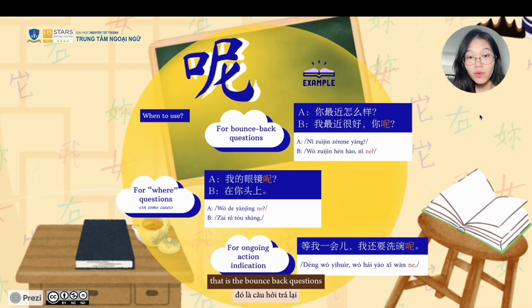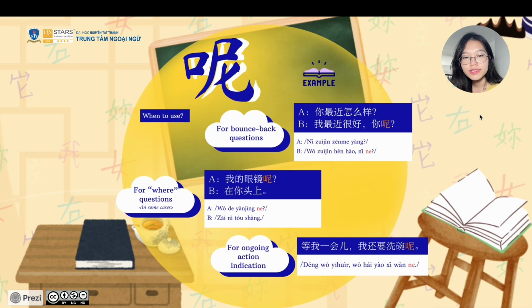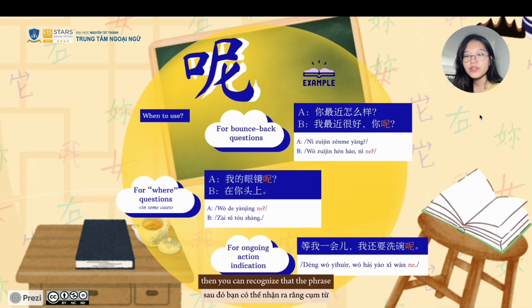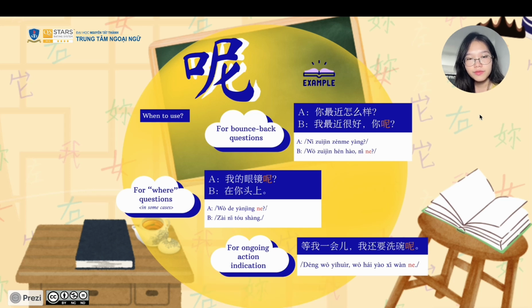For example, A asks B, 你最近怎么样? Then B responds to A, 我最近很好,你呢? You can recognize that the phrase 你呢 is to bounce back the question of person A.